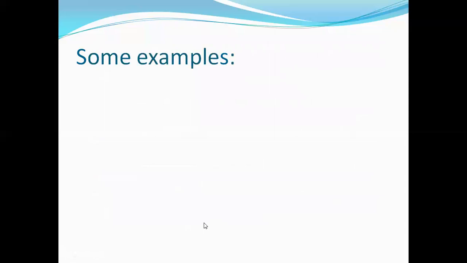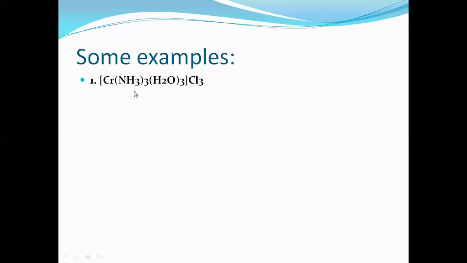We'll go through some examples. By looking at the examples, we can come to know exactly how to name the complex. For example, the first complex: square bracket, chromium, NH3 three times, H2O three times, bracket close, Cl3. Now, in this complex, you can check.